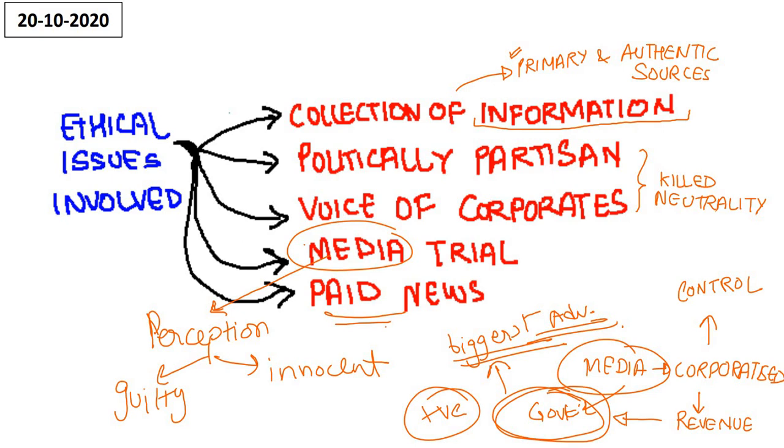And the next ethical issue is paid news. Paid news means that an individual or a corporate house pays the news channels to cover their image in a positive light, and the media houses do so in the disguise of a news article.